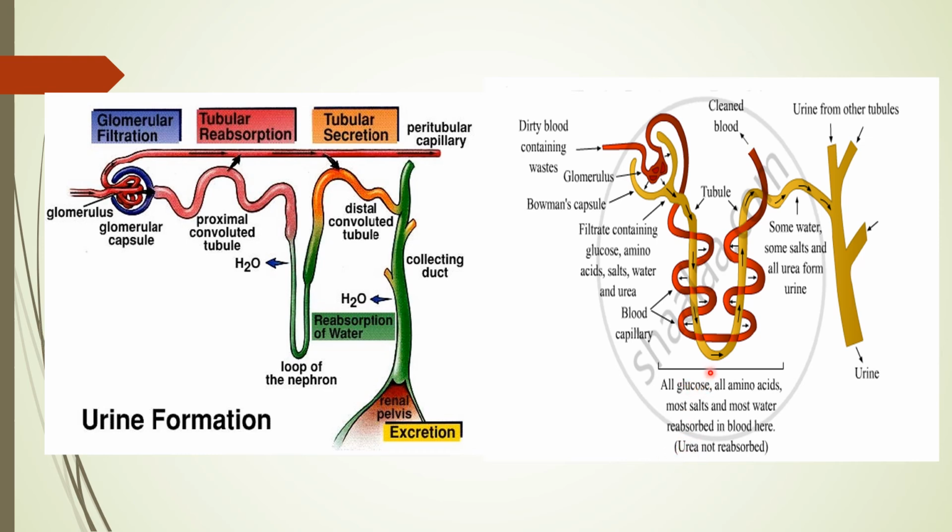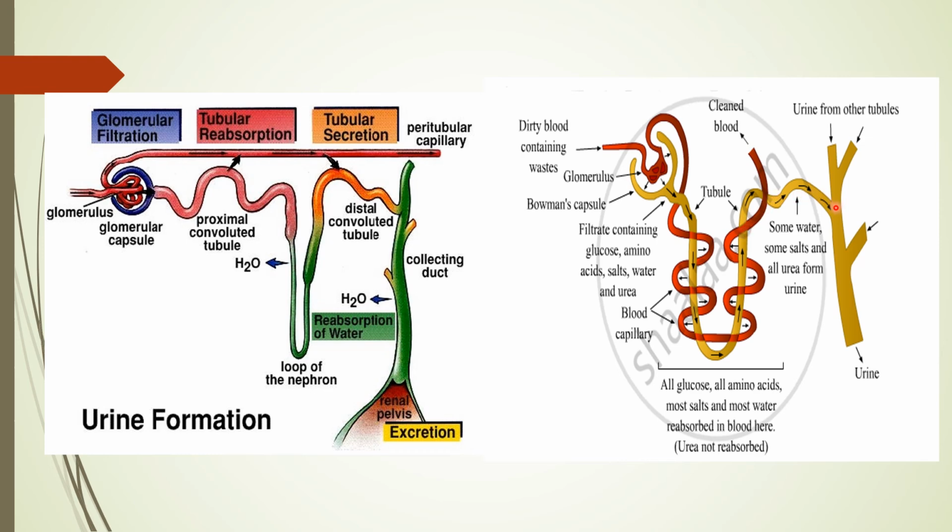Again, after reabsorption, the filtrate runs through the renal tubule, passes through the loop of Henle and comes to the distal convoluted tubule. When it passes through the distal convoluted tubule, there is a secretion of certain ions to maintain the ionic concentration, and that process is secretion.